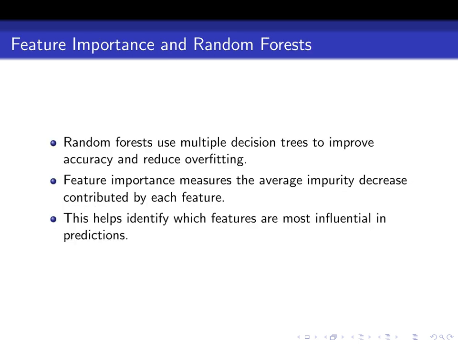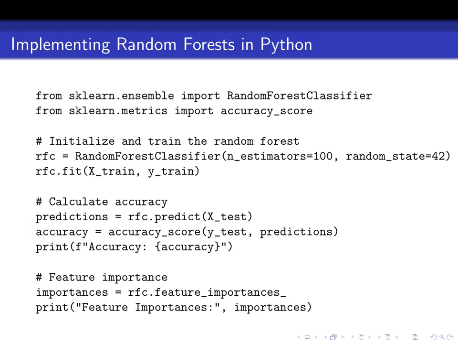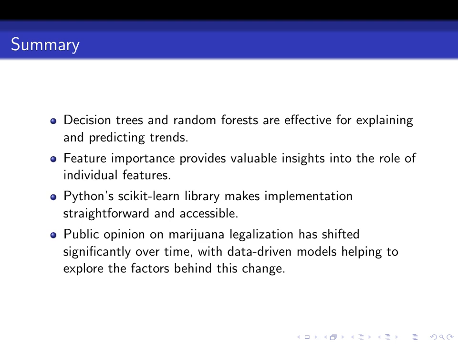Random forests take our analysis further by combining multiple decision trees, which improves accuracy and reduces overfitting. One key advantage is their ability to measure feature importance, helping us understand which factors most strongly influence public opinion on legalization. This code example shows how to implement random forests in Python, including model training, accuracy assessment, and feature importance calculation. Decision trees and random forests provide powerful tools for understanding and predicting public opinion trends.